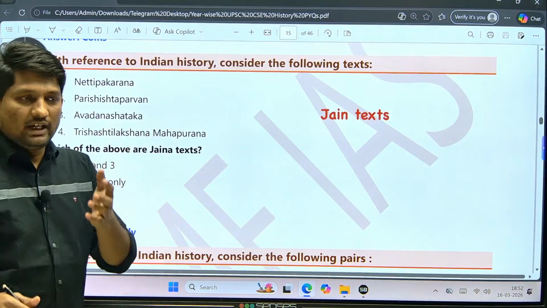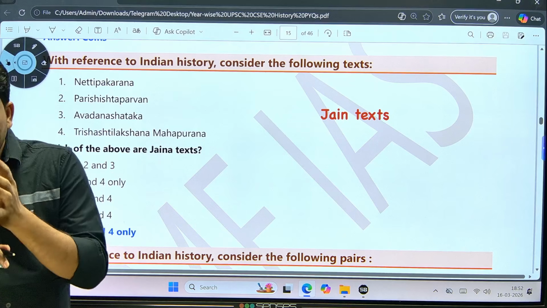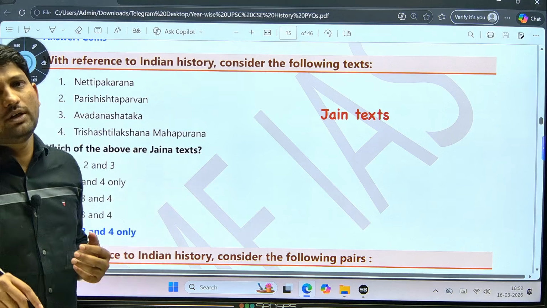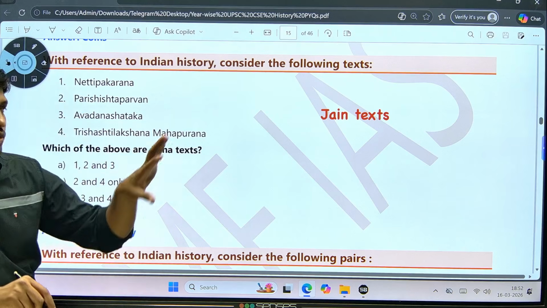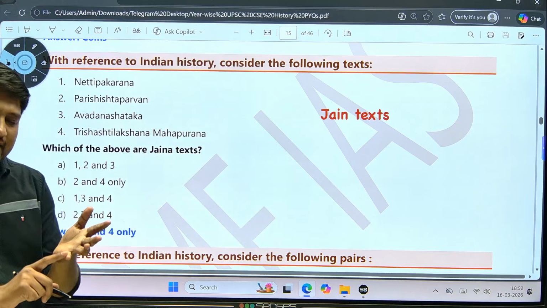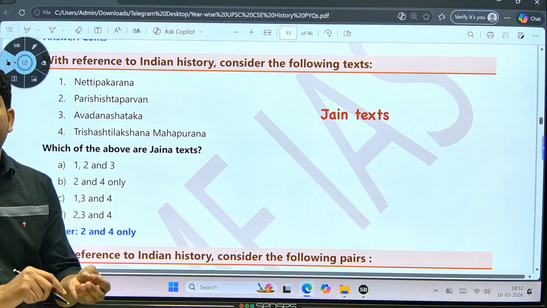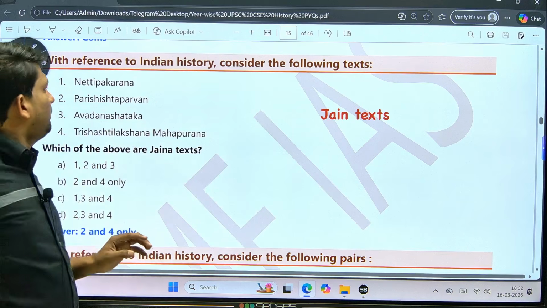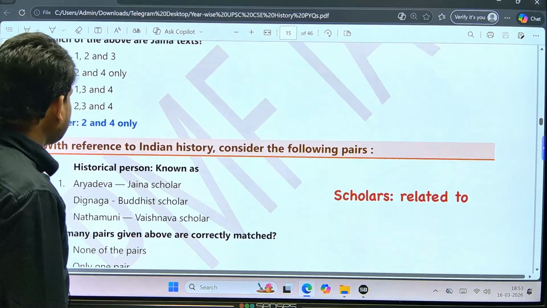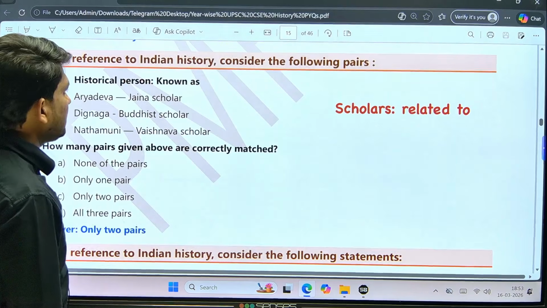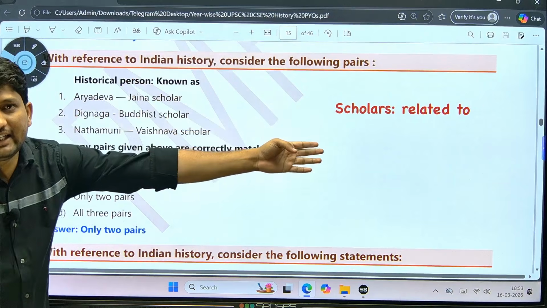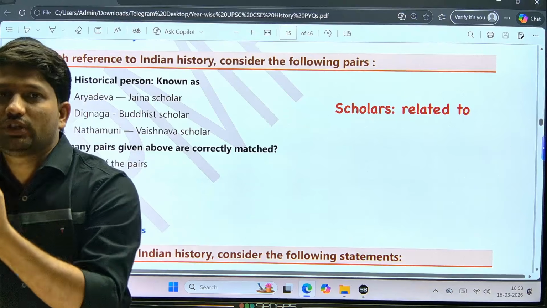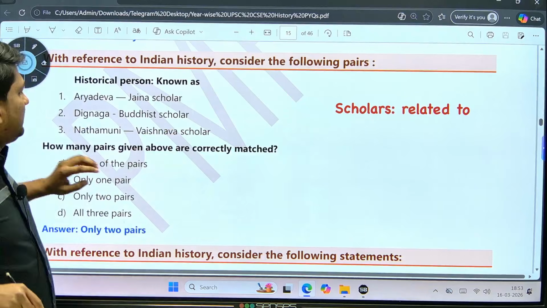I already told you: basic philosophy of Jainism, Jain scholars, Jain literature, and some information about Vardhaman Mahavira. So this is basic Jainism, Buddhism, the Mauryan Empire, Ashoka's edicts, then Mauryan administration. These are the general topics important for UPSC. Once again, the question is about scholars and whether they were related to Buddhism, Jainism, Shaivism or Vaishnavism. This is the common theme.